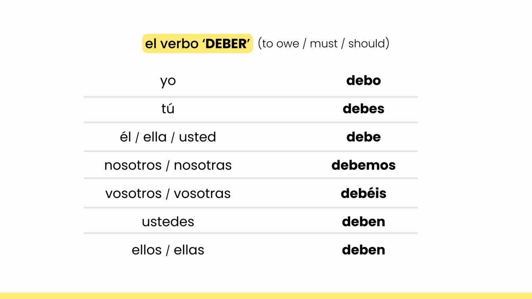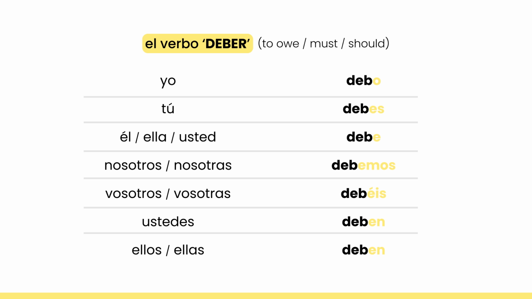Alright, so now we've learned all the different conjugations of the verb deber, to owe, must, or should. So just for the sake of practicing a little bit, let's go over all of them one by one again. And this time I really want you to repeat the words together with me. Alright, so. Yo debo. Tú debes. Él, ella, usted debe. Nosotros, nosotras debemos. Vosotros, vosotras debéis. Ustedes deben. Ellos, ellas deben.